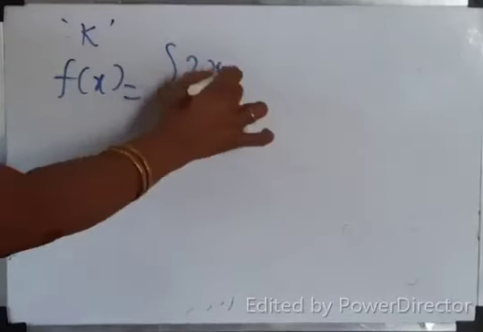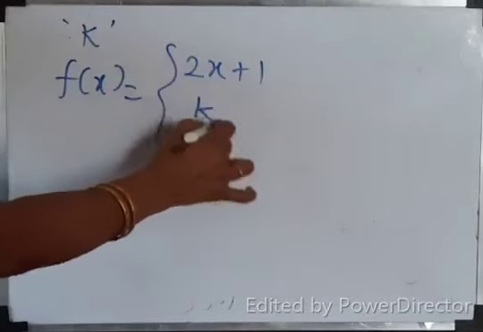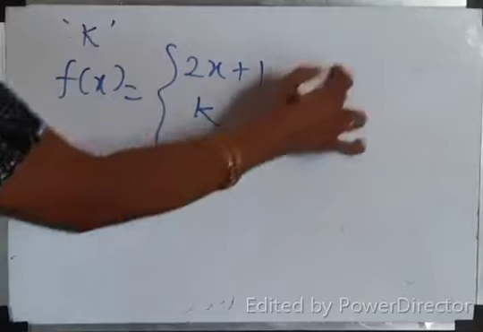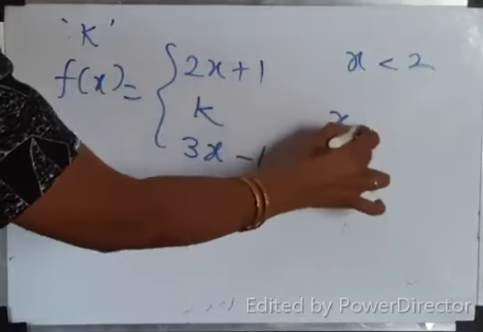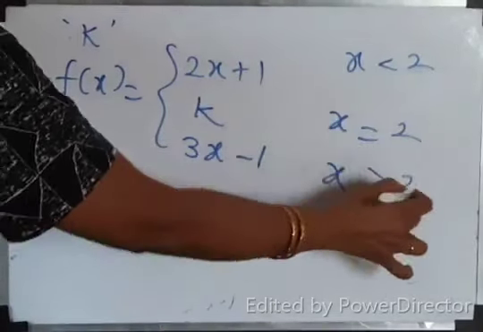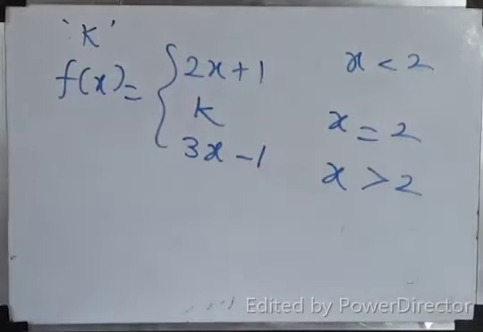For what value of k is the function f of x equal to 2x plus 1 for x less than 2, k for x equal to 2, and 3x minus 1 for x greater than 2, continuous at x equal to 2?